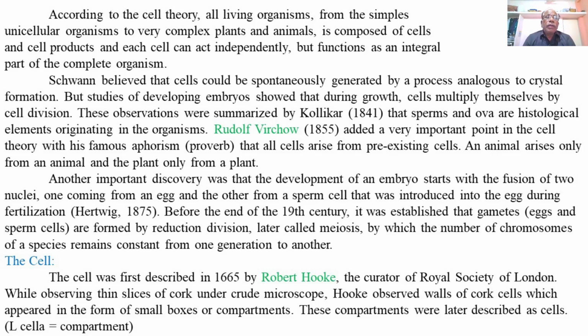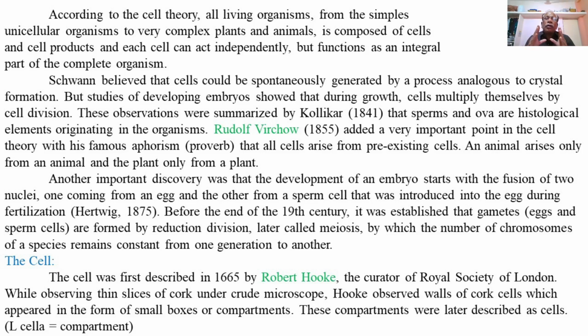Hartwig in 1875 first discovered that the development of the embryo occurs due to the fusion of two nuclei, one coming from an egg and the other from the sperm cell.